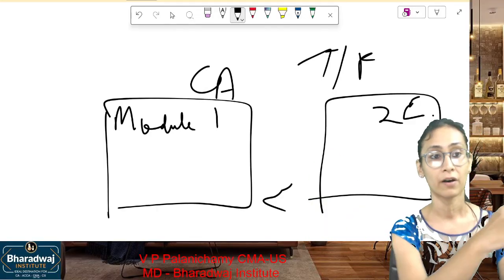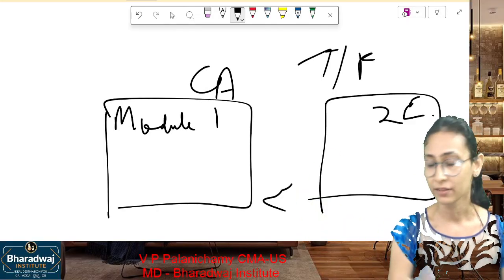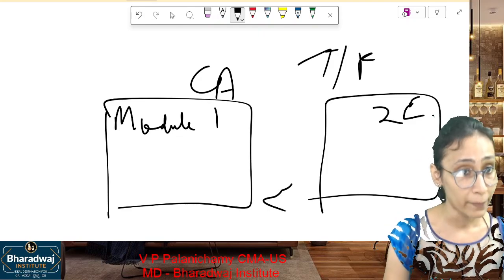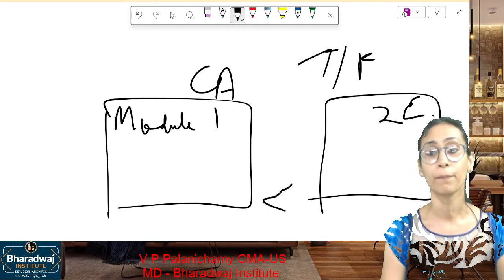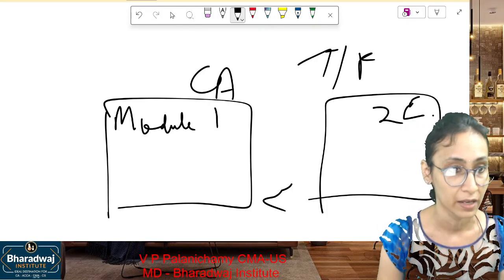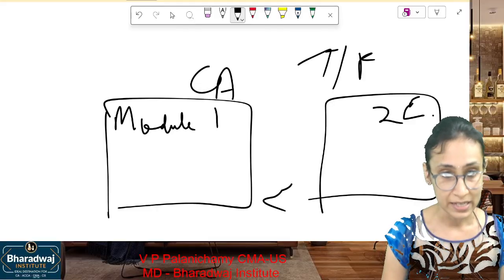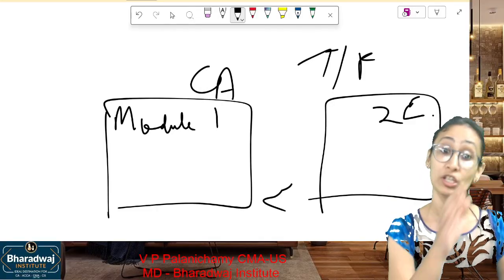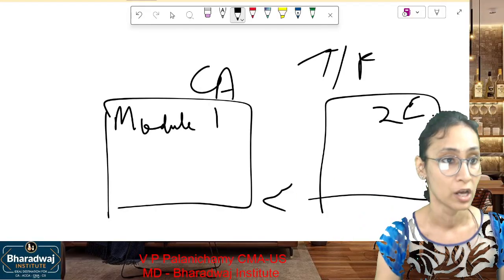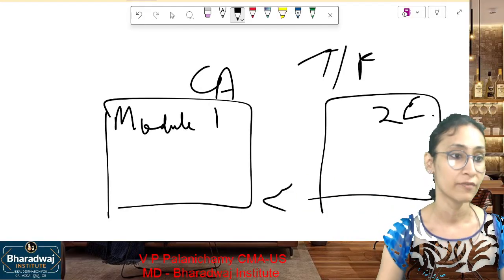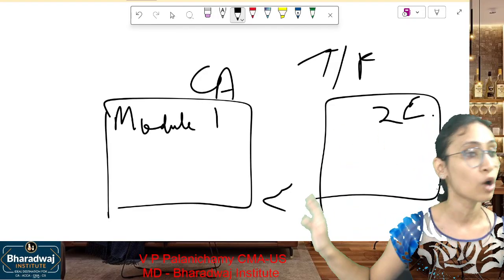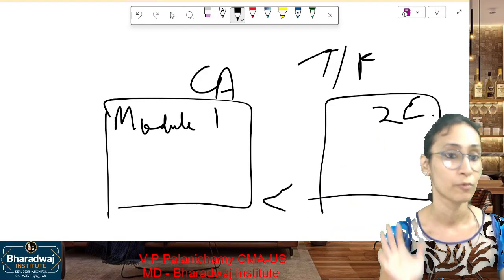After a few days, once you solve the question paper, once you've written the test, the solution key will also be shared with that. And the question paper which will be designed for you will be based on past exam questions, RTPs, all ICAI sources only will be the base for deciding. So if you are writing the test, you will have to go through the solutions to understand what ICAI is expecting from you. Hence, the solution key also will be shared with you in that drive folder. Once I create the drive folder, I will take you through and show you where it is, so that you can access it from your end.